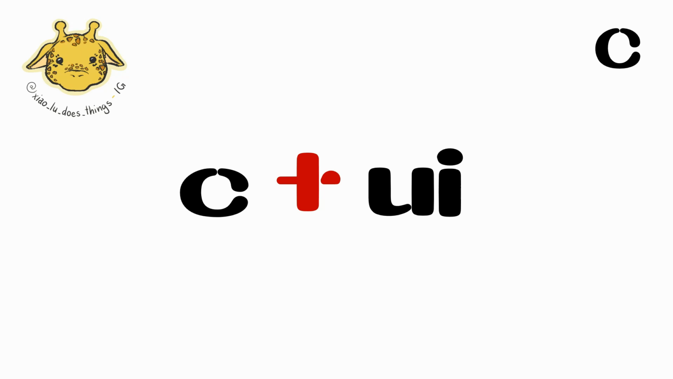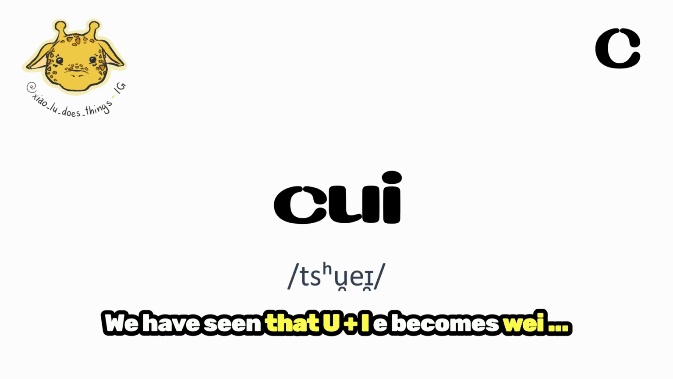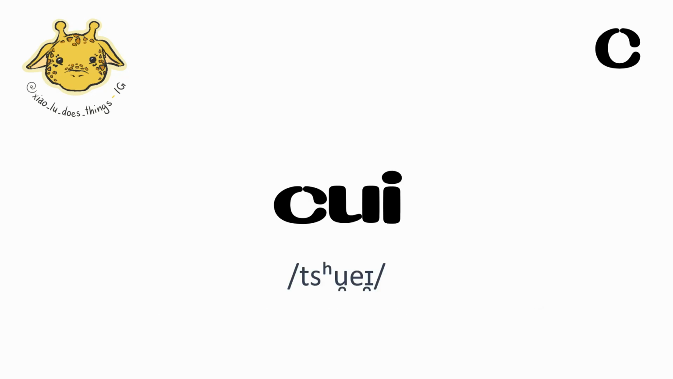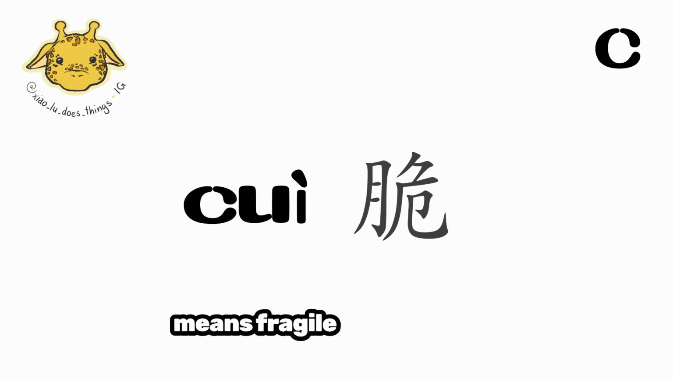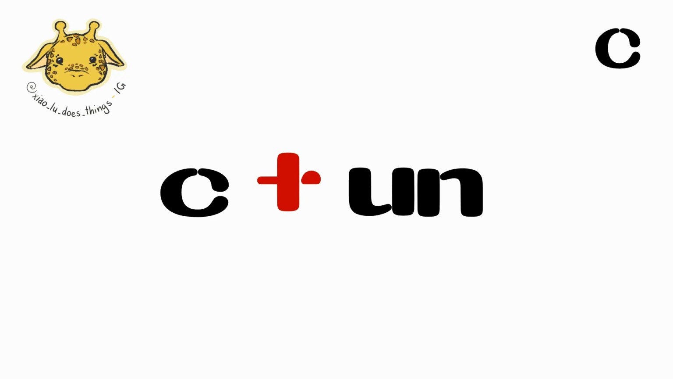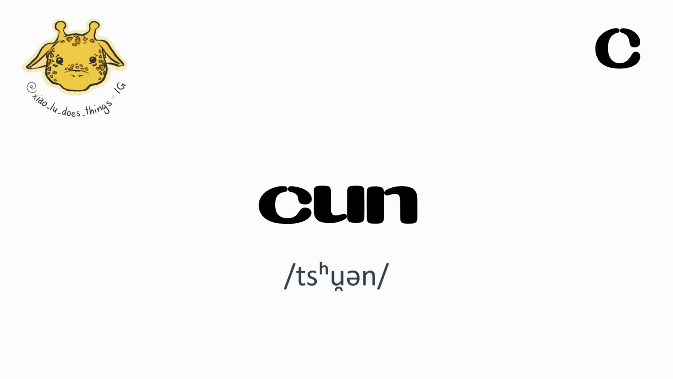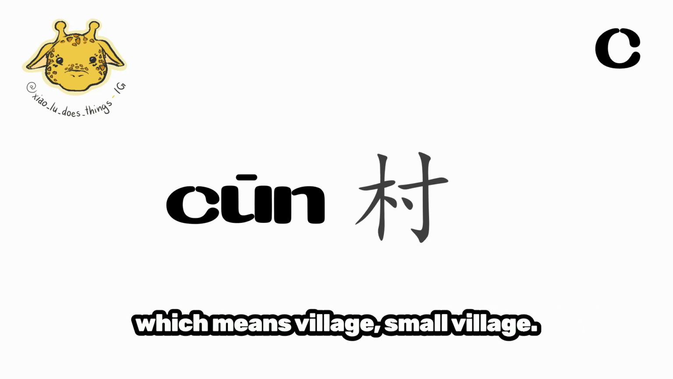Ci, wei. We have seen that u and e becomes wei. Ci, wei becomes cui. Fourth tone, cui means fragile or also crispy. Zi, un, cun. First tone, cun, which means village, small village.